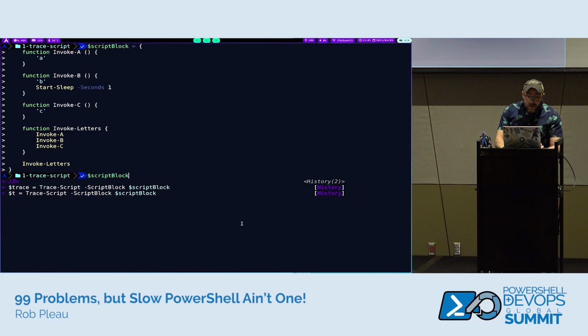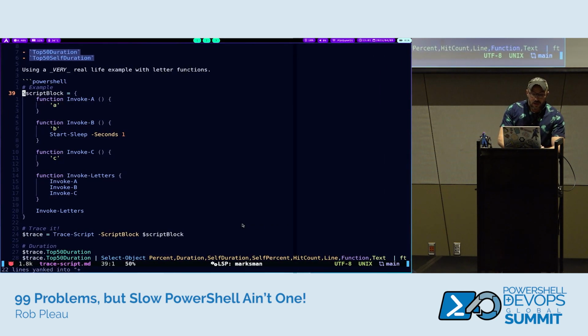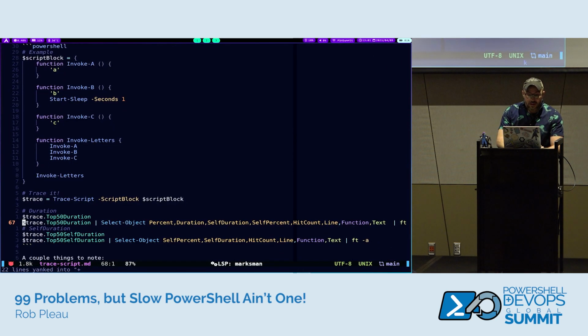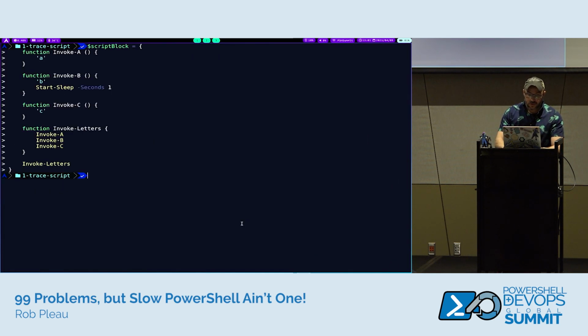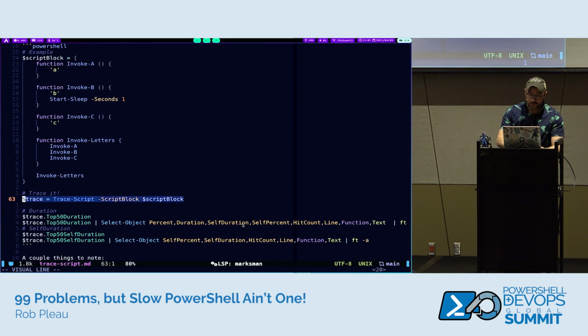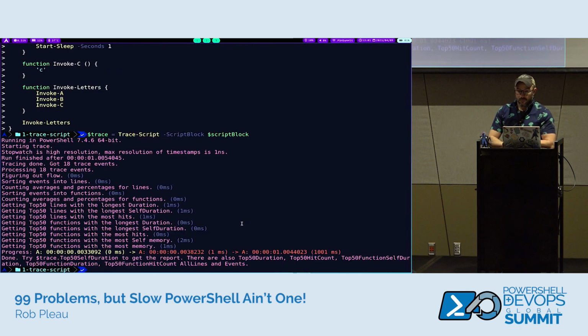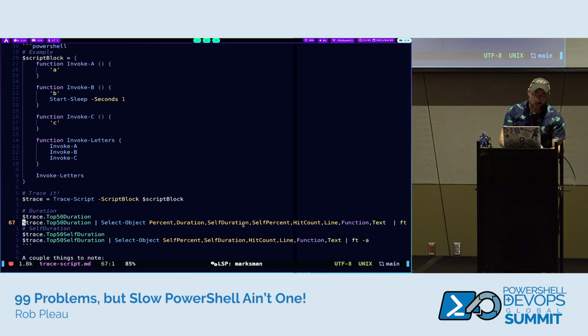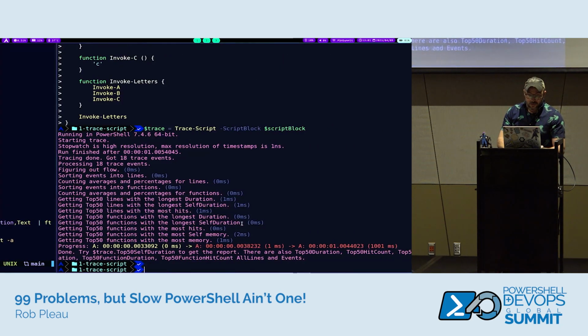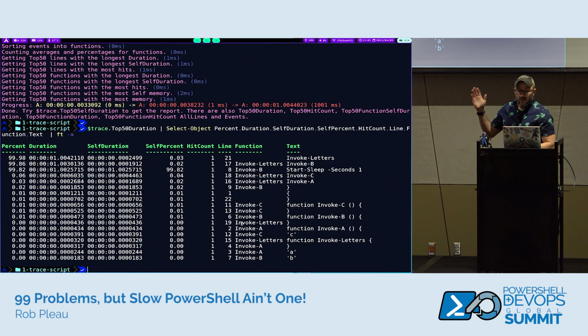Again, we have the script block now. We have that, it's good to go. So let's do a trace on it. And this is probably going to be what you would expect. I'll talk a little bit about progress. You might notice the red and the yellow at the bottom. We'll get there. But we have our trace. This time we stored it in trace. I'm just going to go by duration with the formatted, just so it's not scrolling off and truncating.